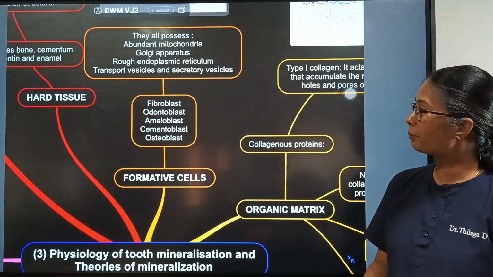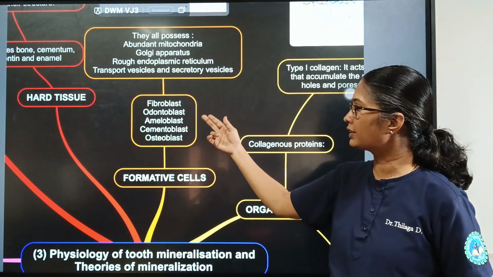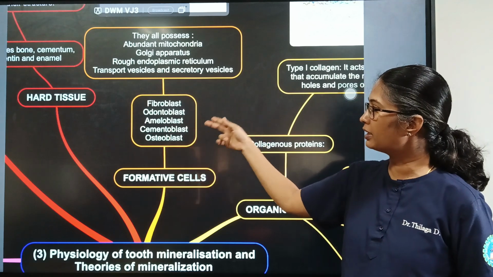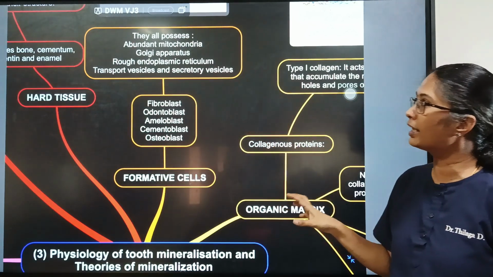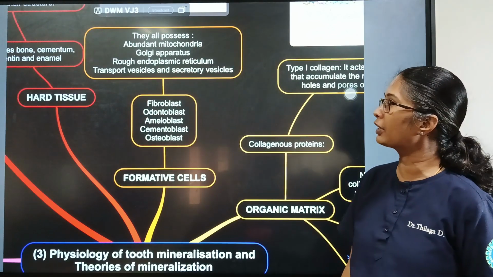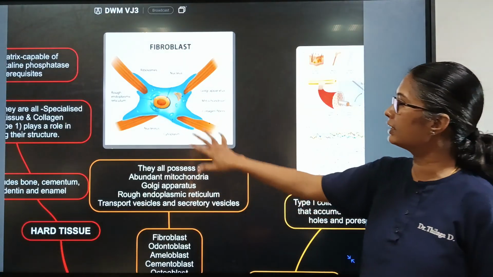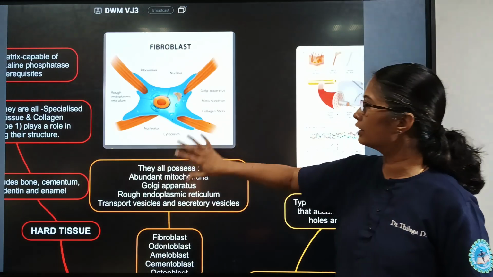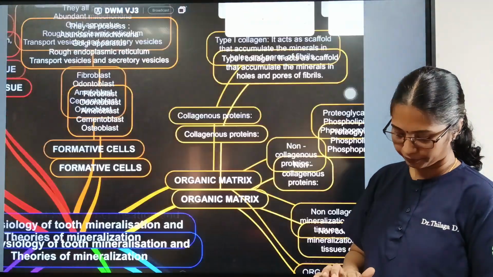So when we see the formative cells, we have fibroblasts, odontoblasts in the teeth, ameloblasts for enamel, cementoblasts and osteoblasts. They all possess abundant mitochondria, Golgi apparatus, rough endoplasmic reticulum, and transport vesicles and secretory vesicles. So we can see the cell is made up of all these abundant organelles inside.